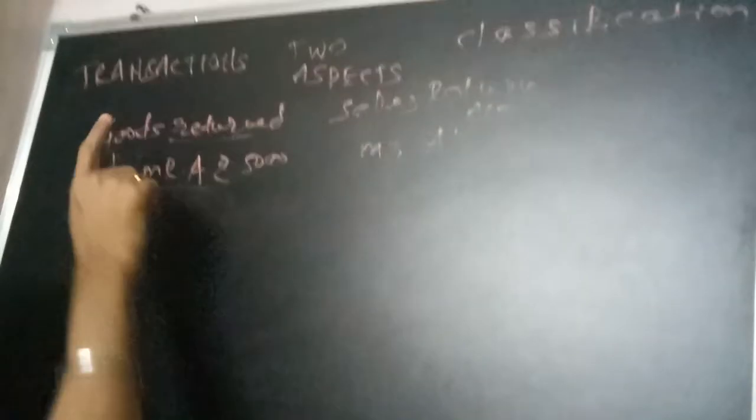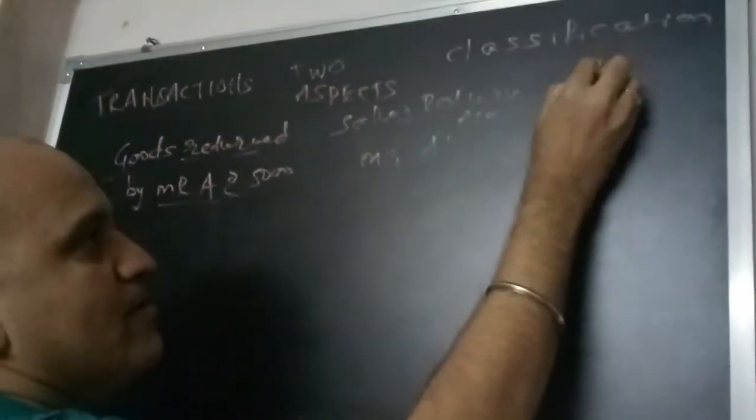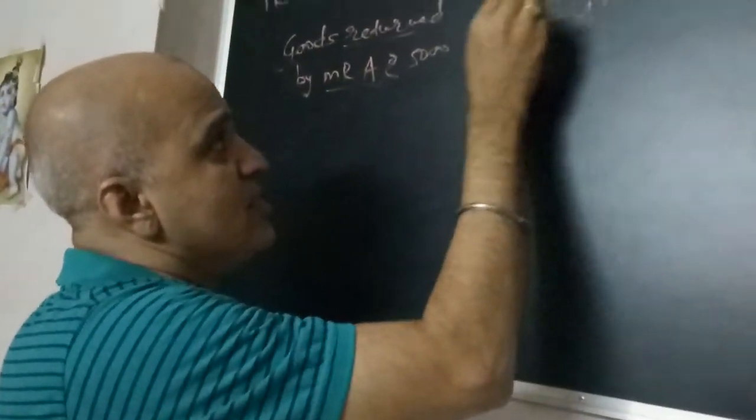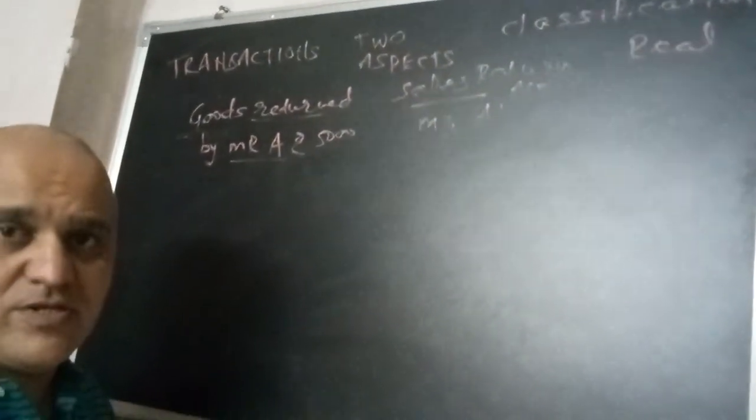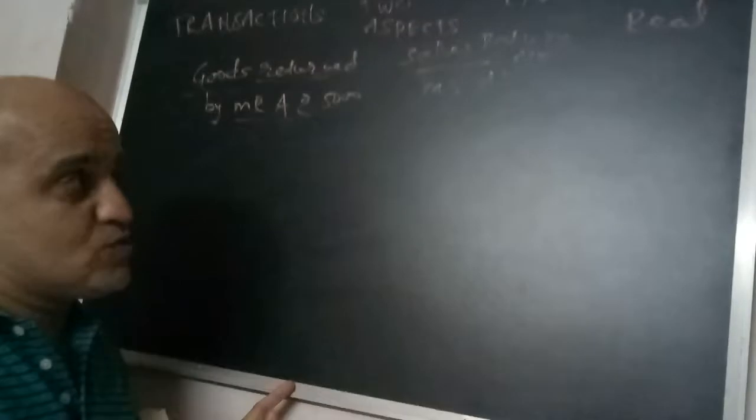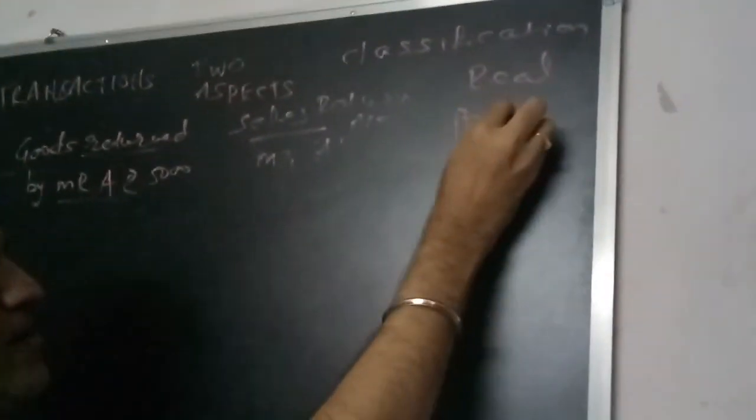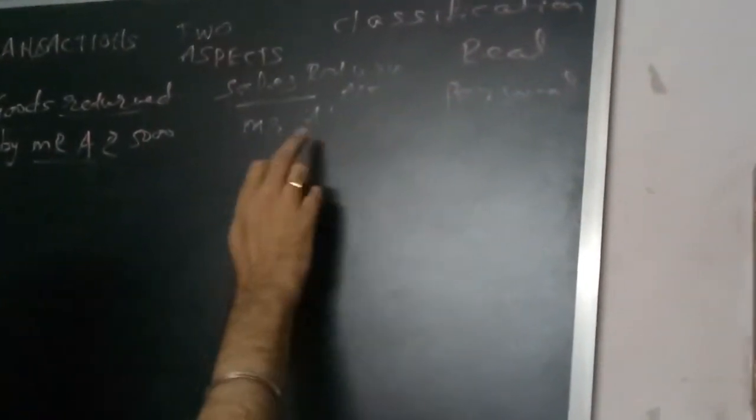Now what is sales return account? Sales return represents stock, represents goods. What is goods? It is your stock. What is stock? This is your asset. So this is a real account. Again I am telling you, sales return consists of goods. Goods is a stock. Stock is an asset. So this is a real account. And Mr. A, again, he is a natural person. So this is a personal account.